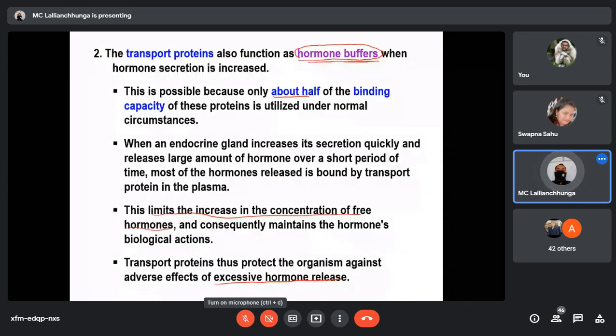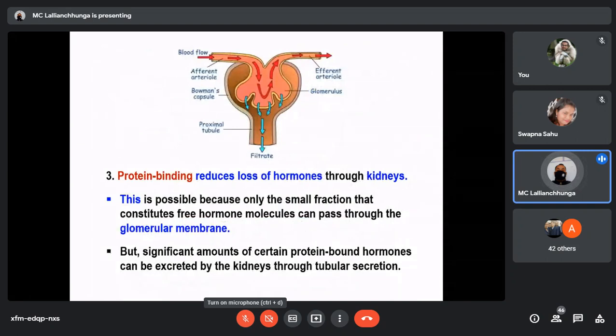Another function of these carrier proteins is that protein binding reduces loss of hormones through the kidneys. This is possible because only the small fraction that constitutes free hormone molecules can pass through the glomerular membrane, but a significant amount of certain protein-bound hormones can be excreted by the kidneys through tubular secretion.